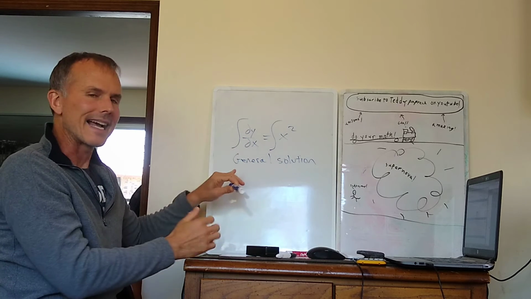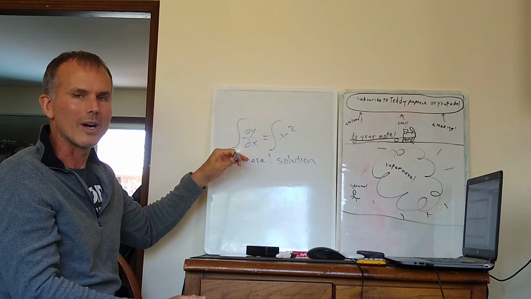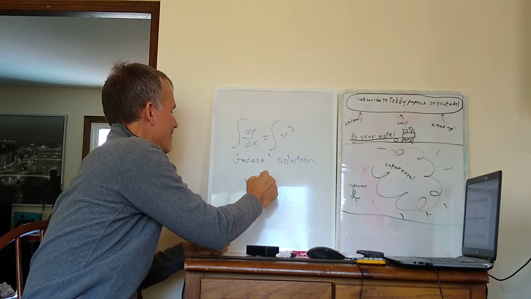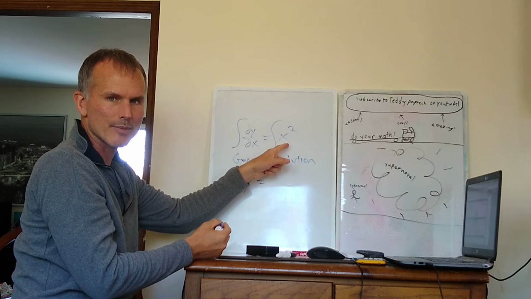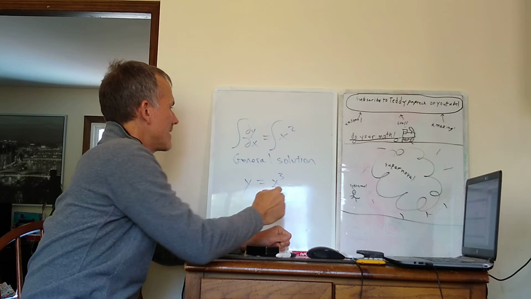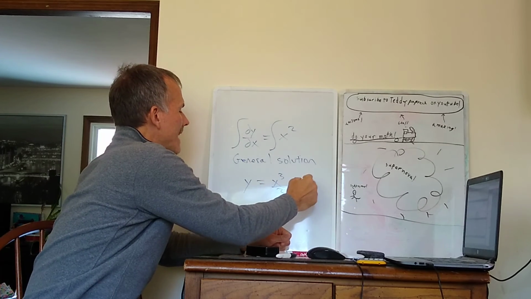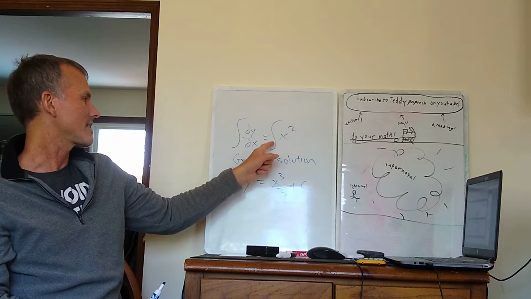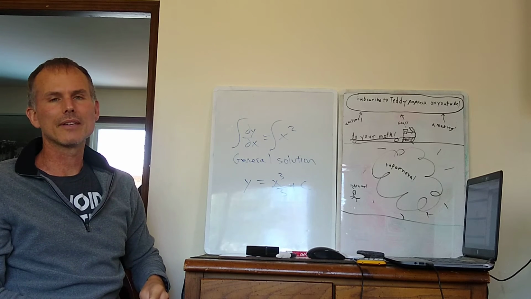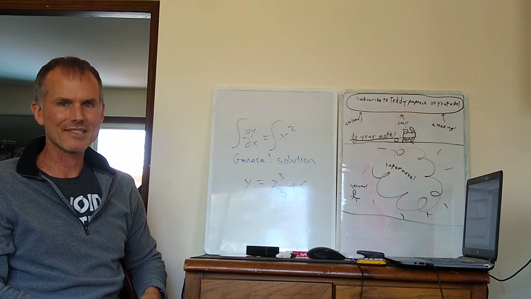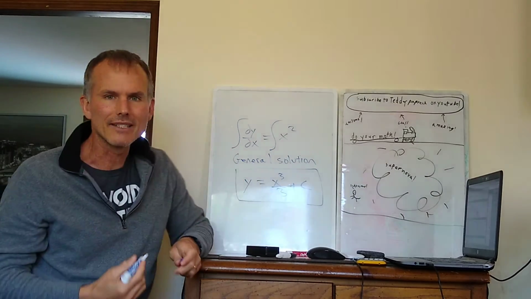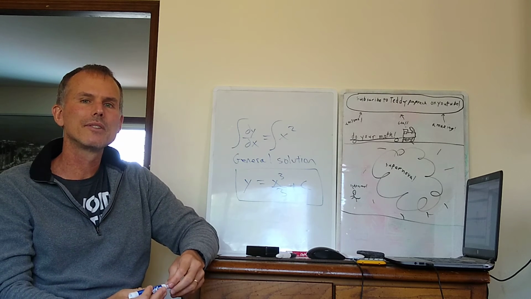Well, the antiderivative, or the integral of the derivative of y, must be y. So the left side becomes y, and then I've got to integrate this side with respect to x as well. Well, that's a simple antiderivative. That's x cubed over 3, and then of course we add plus c, because the integral of x squared could be this function, or it could be any function at all that differs from that function by just a constant. So this is actually the general solution to that differential equation. That's all there is to it.